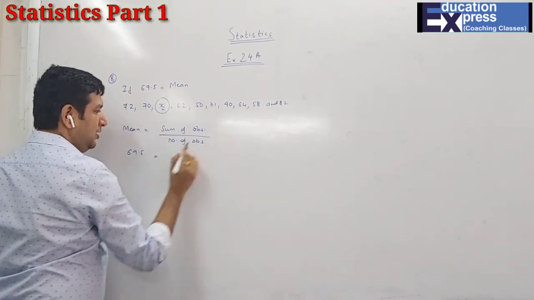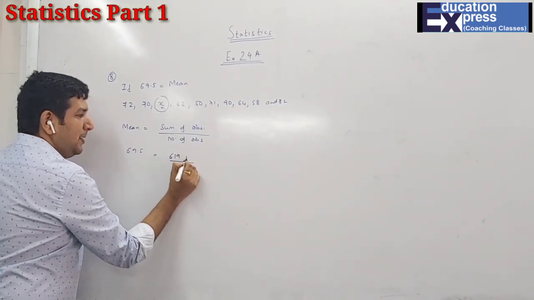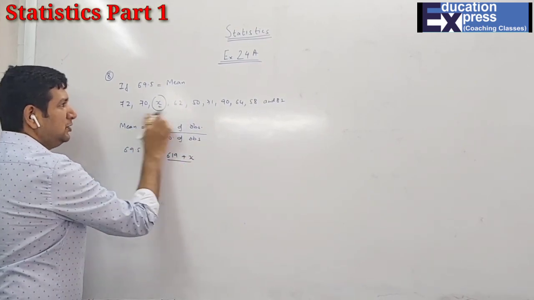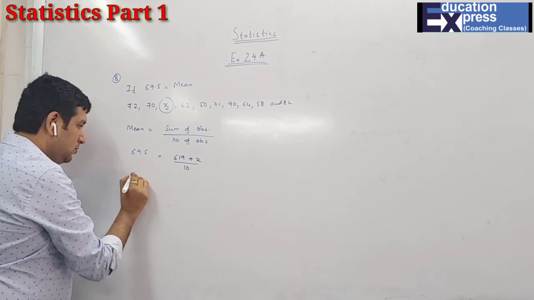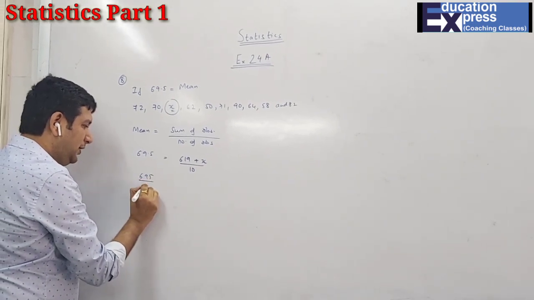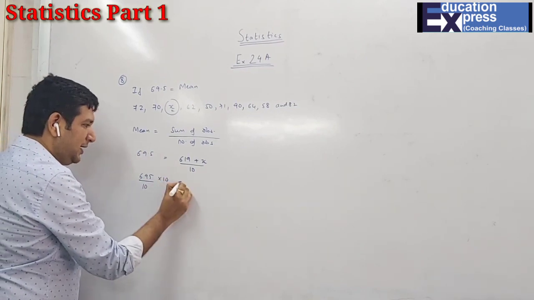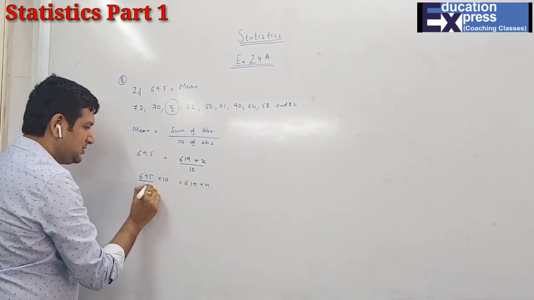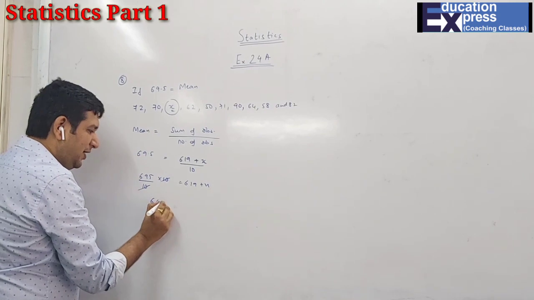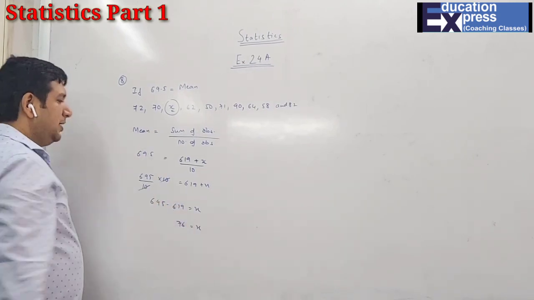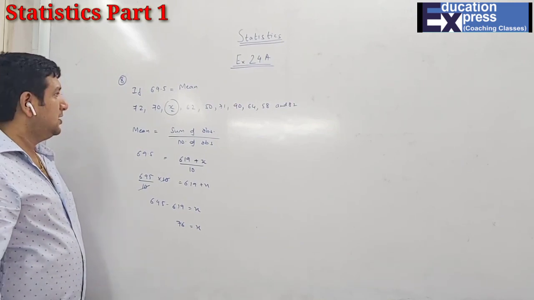Add everything. I'll get the answer 619 plus x, upon the number of observations we count, they are 10. And now 69.5 into 10 is 695. 695 minus 619 is x, so x is 76 is the answer.